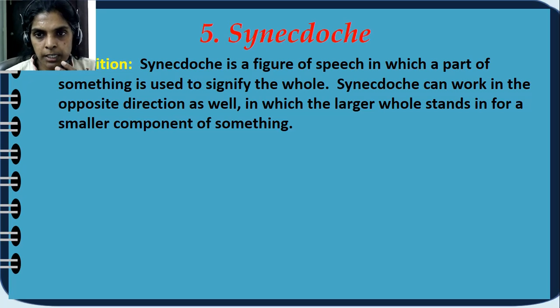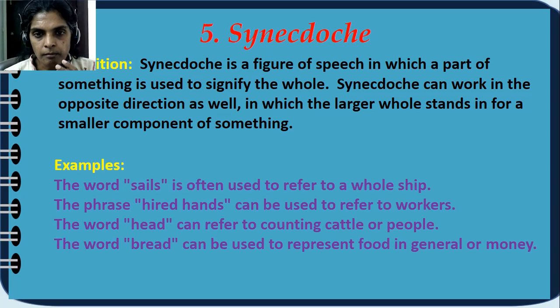Synecdoche is a figure of speech in which a part of something is used to signify the whole. Synecdoche can work in the opposite direction as well, in which the larger whole stands in for a smaller component of something. If we see an example, we will be able to understand this better. So sometimes we will use a large part of it to signify a small part of the same thing, or we will use the small part to signify the big thing.